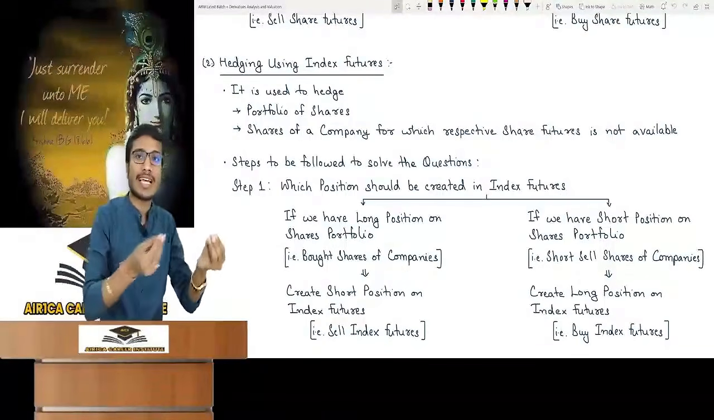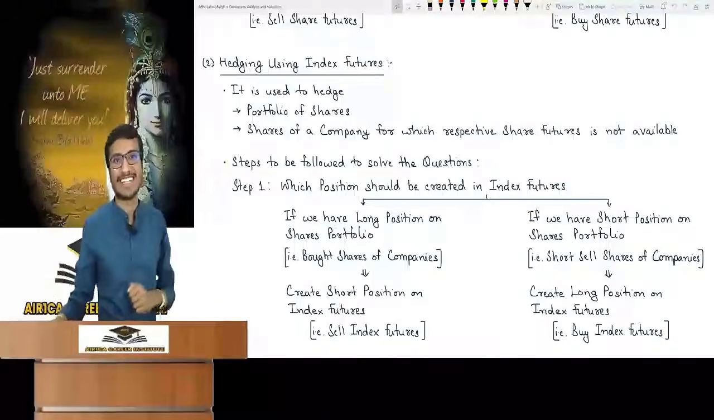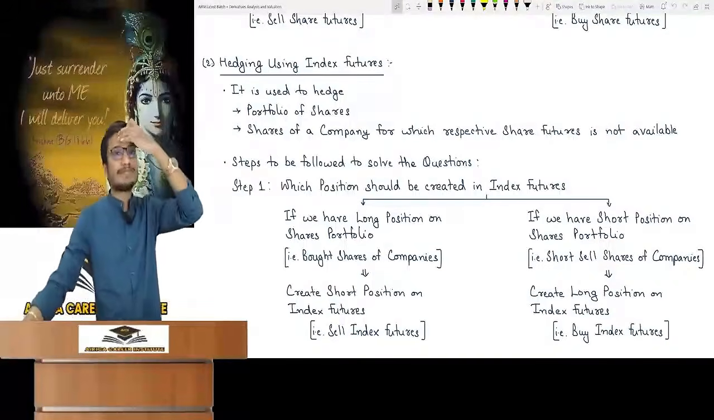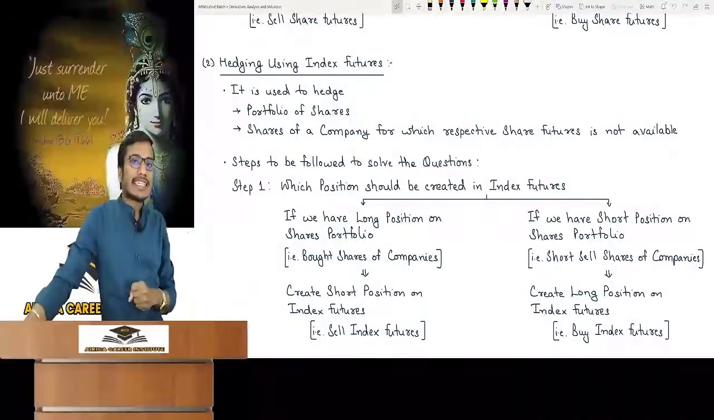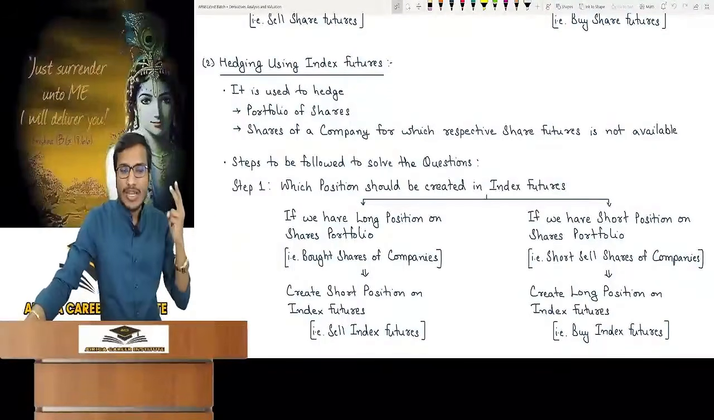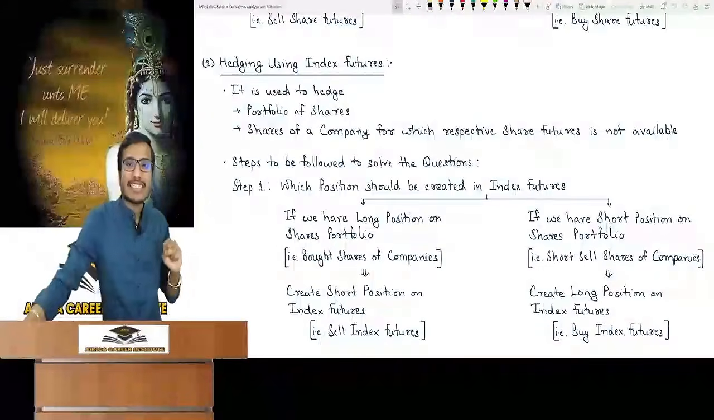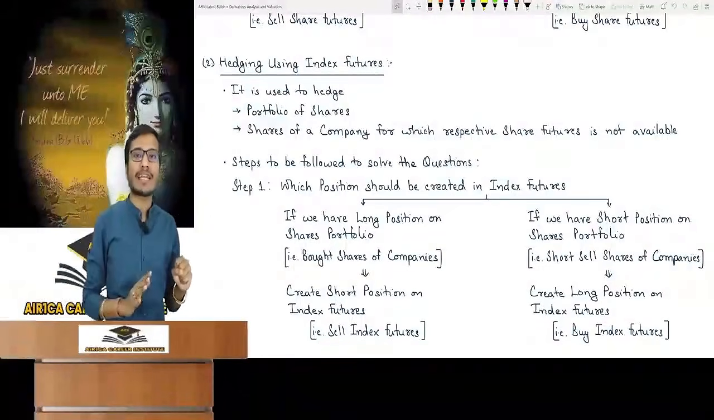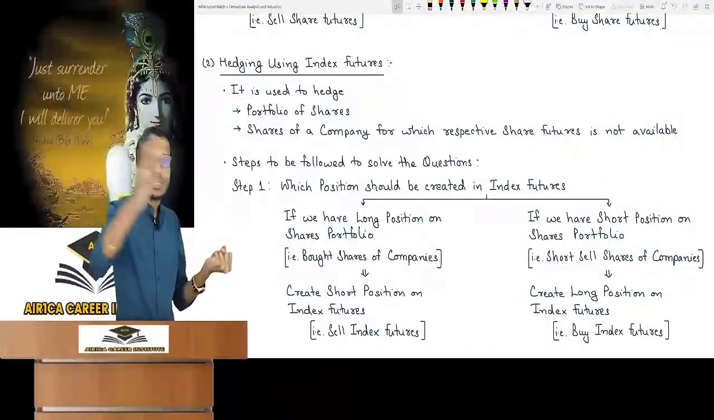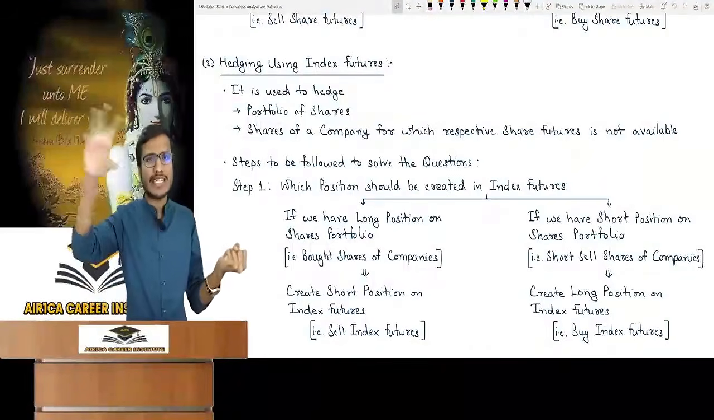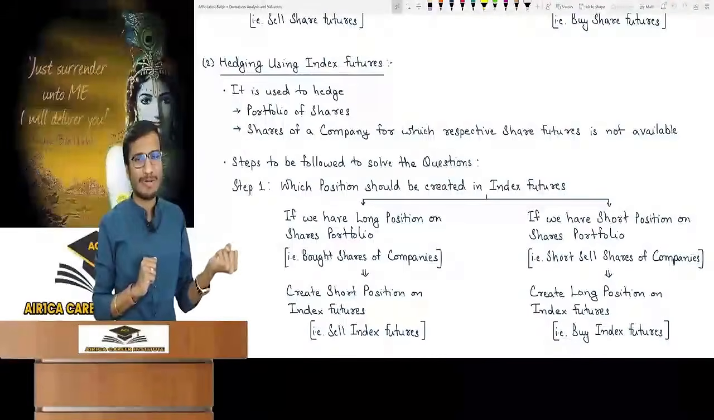Even though they don't know what their teacher has taught them. Understood? See the next point. Index futures: why are they taken for hedge? For a portfolio of shares. Second, to hedge the shares of such companies whose share future is not available in the market. Suppose I have bought a share of XYZ company and I am afraid that the price will fall after 3 months, so I create a short position in the future.